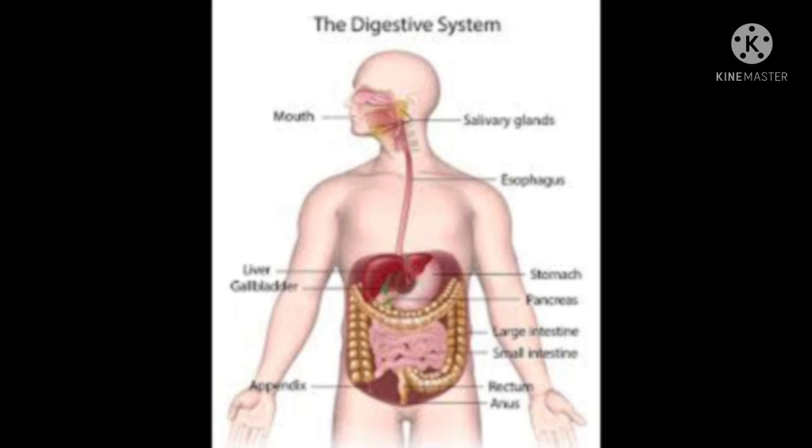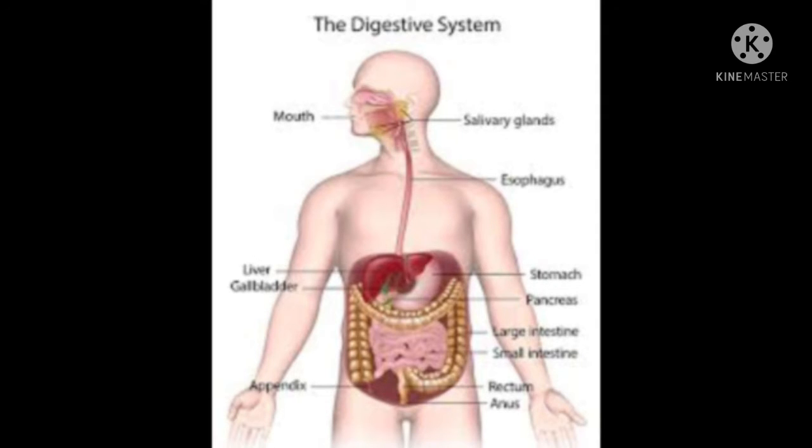The salivary glands, liver and pancreas are digestive glands connected to the alimentary canal. Various enzymes are obtained in this process. They act as a catalyst, and metabolic processes are impossible without enzymes.